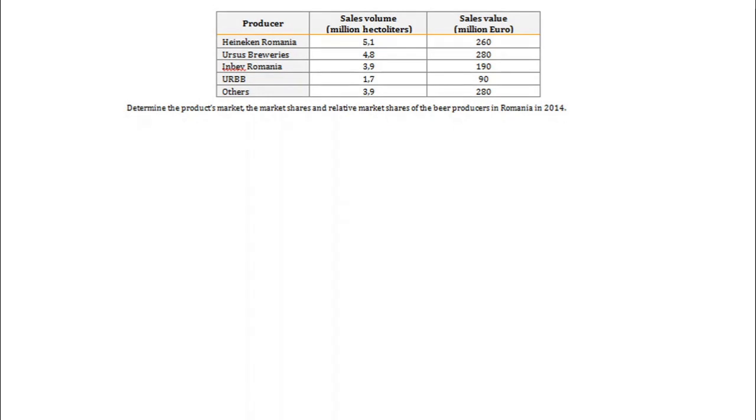I had copied the values from the previous table, the one related to sales in million hectoliters and million euro. And I'm going to start to solve the application considering the quantitative perspective. So we are working with million hectoliters. To solve the application, I prefer to work with the table because for me it's easier to show you the differences between the companies.